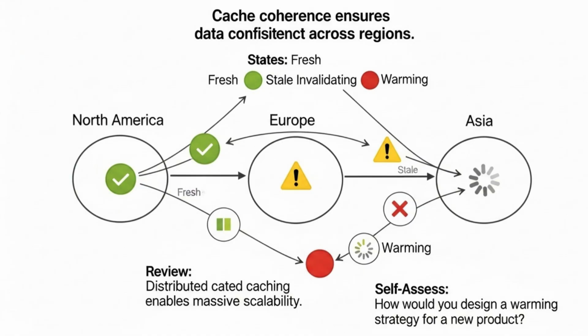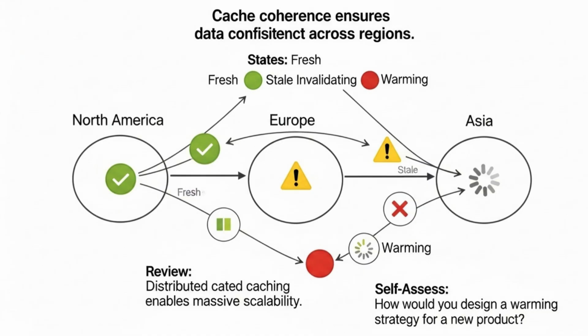So, to recap our journey, we started by understanding the critical bottleneck a single cache creates and how cache sharding provides horizontal scalability and fault isolation. We then explored cache warming, a proactive strategy to predict user needs and preload data, drastically improving performance.